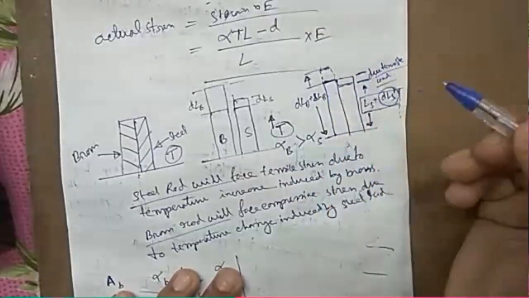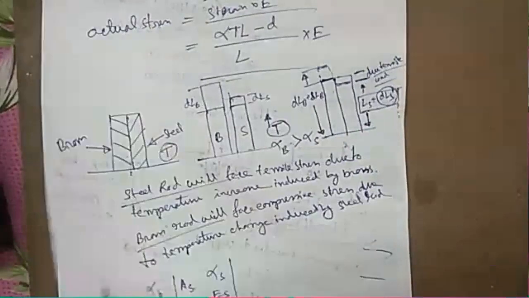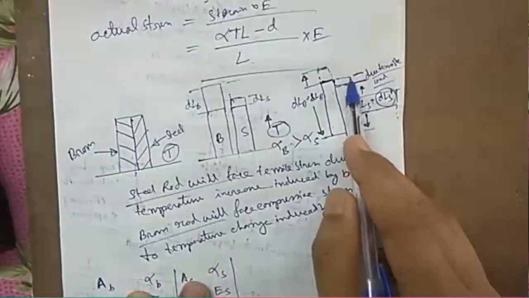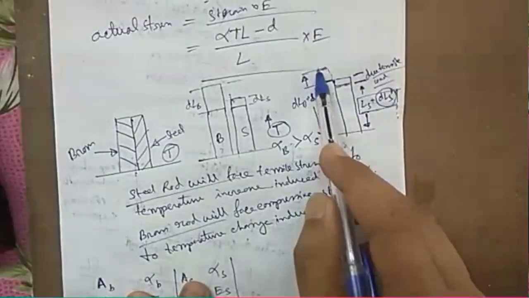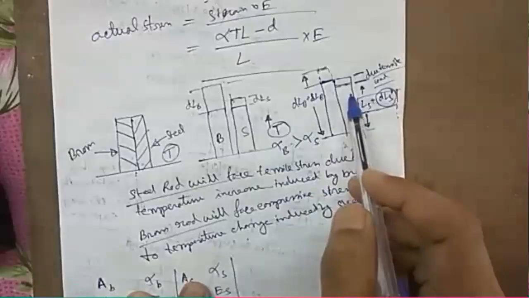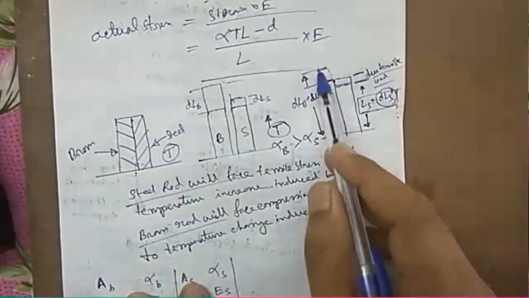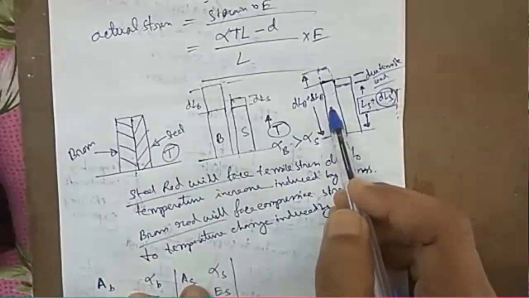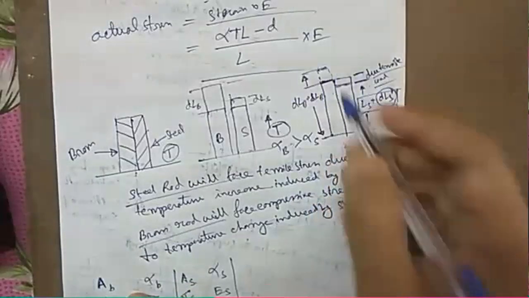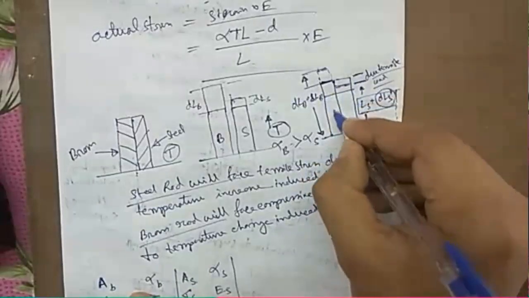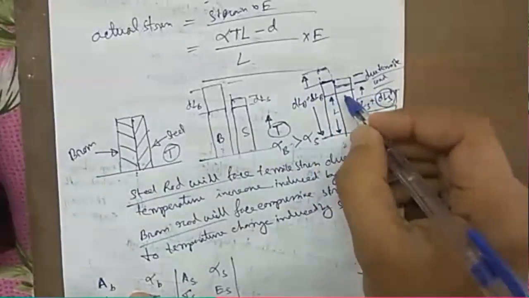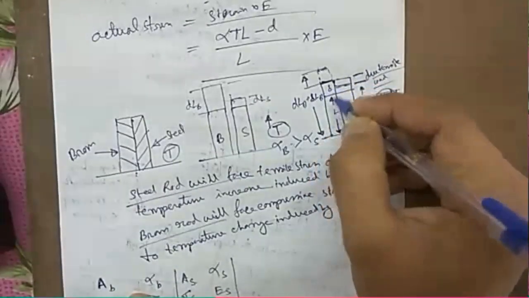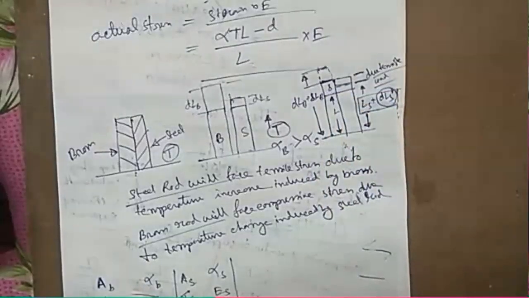So as a result, what has happened, steel has been increased this much more and brass has been decreased by this much. If there was no steel attached, this brass would have been increased up to this much, but because of the steel producing the compressive load on the brass, it has been increased up to this much. So initial length was up to this much. So from L, due to temperature change, this has finally reached L plus delta. So is the scenario clear?